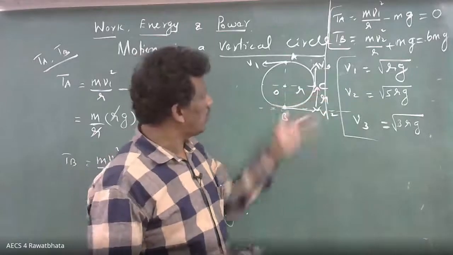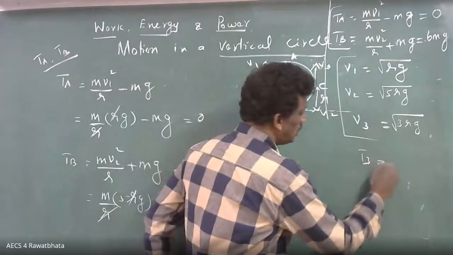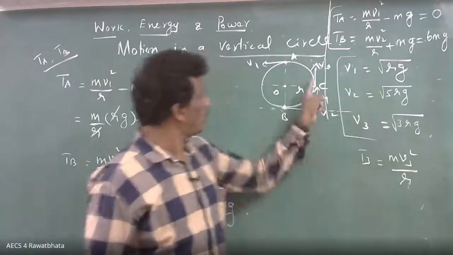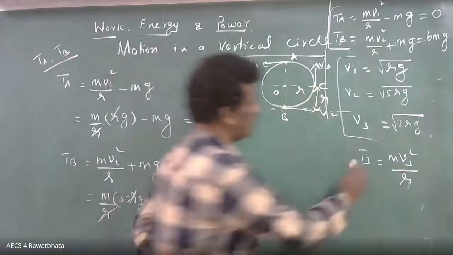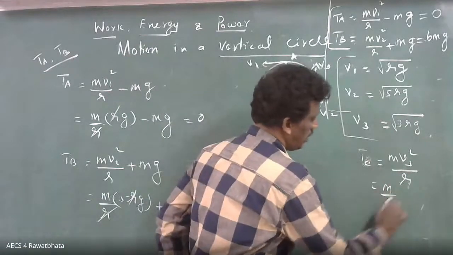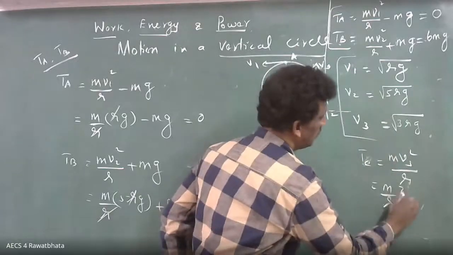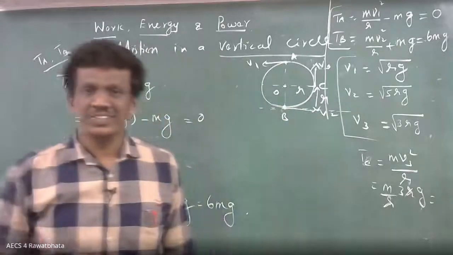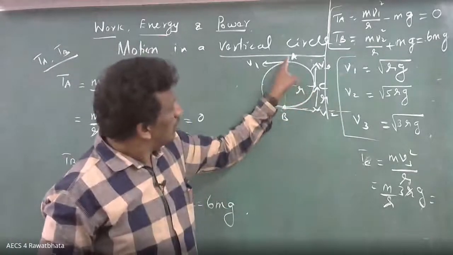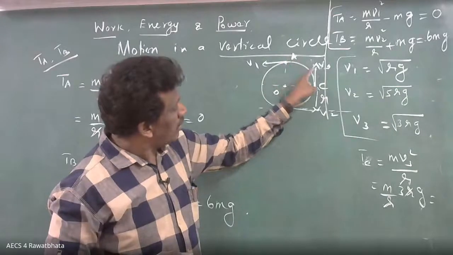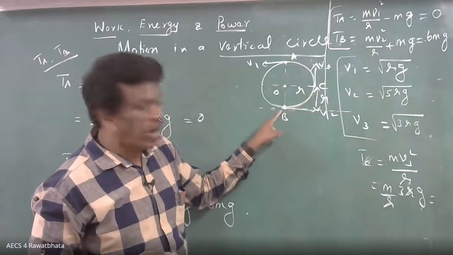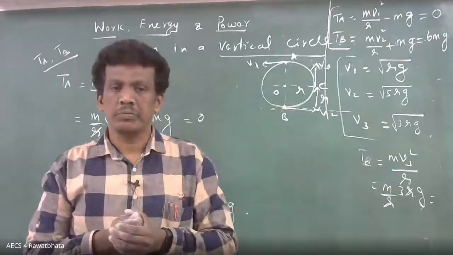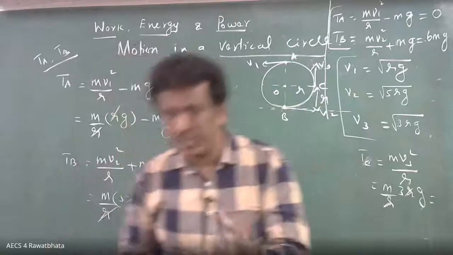Suppose you want the midpoint, you find out TC. TC equals m V3 square by R, because only tension will be there. T3, that is TC, equals m by R times 3 rg, so 3 mg. So you can understand that the tension goes on increasing. When it comes to the bottommost point, the tension is maximum. You can feel it.